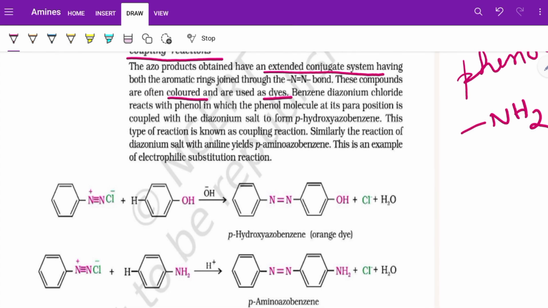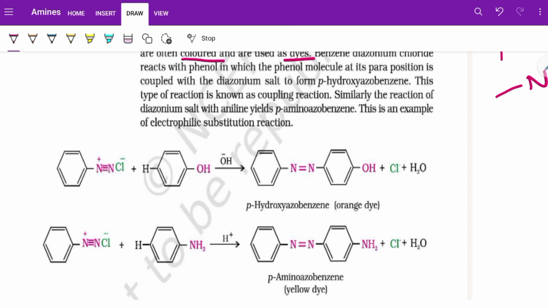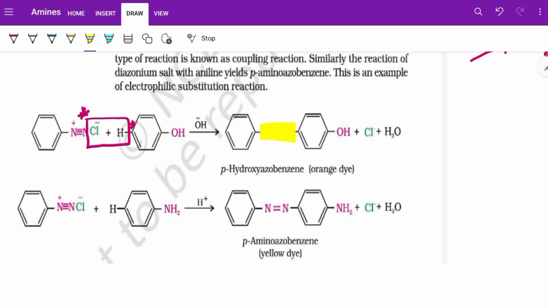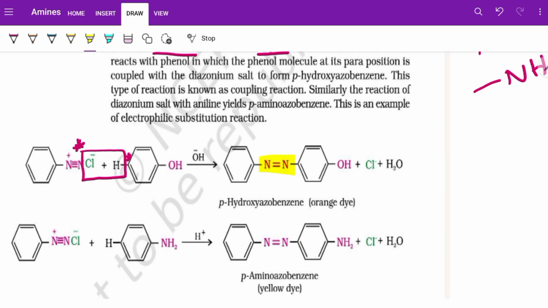Now in this reaction, on the left-hand side is benzene diazonium chloride. There is elimination of HCl, and the nitrogen forms a covalent linkage with the carbon. So the N double bonded N linkage is the azo linkage. An orange dye is obtained when you use phenol. The medium is basic for phenol, but for aniline the medium is acidic. Do you know why?